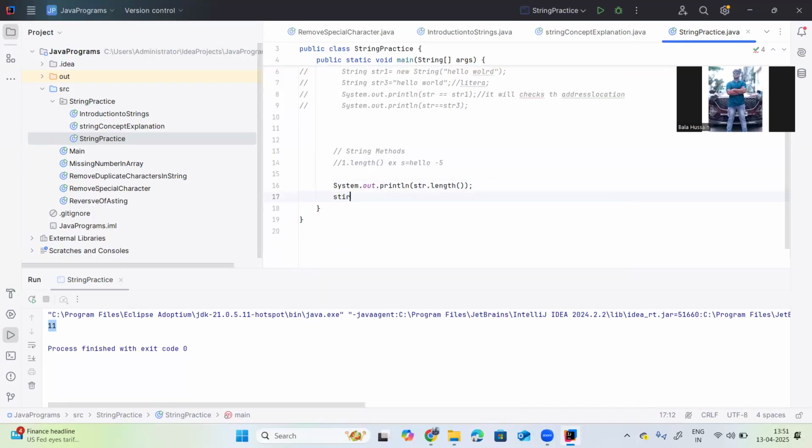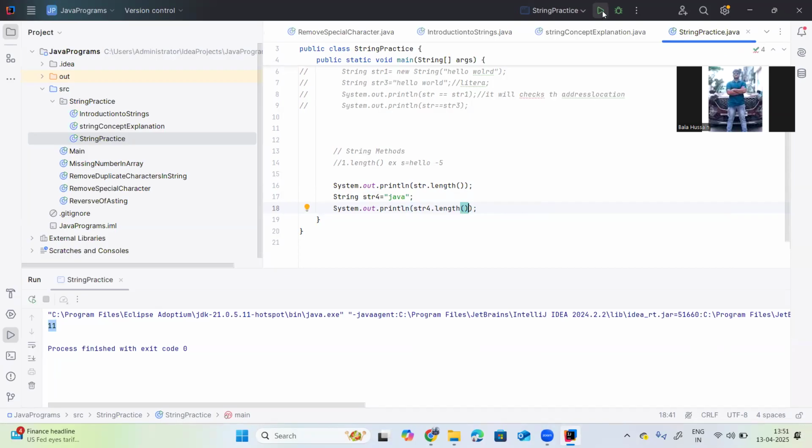Next, one more example. String str4 equals "Java". Again, I am finding the length with System.out.println str4 dot length.